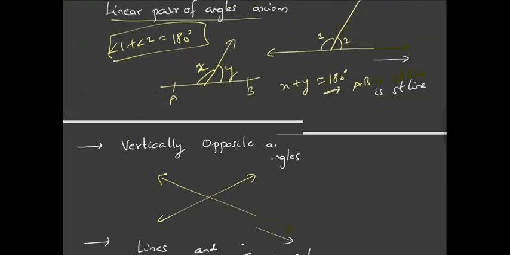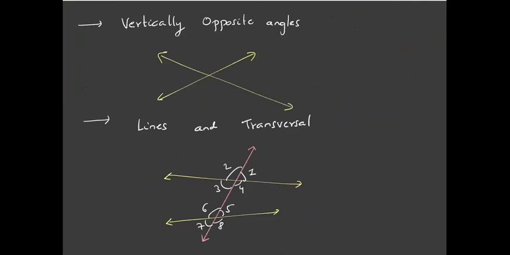Now let us see what vertically opposite angles are. If there are two straight lines and they intersect at a point O, then these angles, say X and Y, are called vertically opposite angles, and X is equal to Y. This means that vertically opposite angles are equal. Similarly, this pair of angles, angle A and angle B, are called vertically opposite angles, and angle A and angle B are equal. How can we prove that these vertically opposite angles are equal?